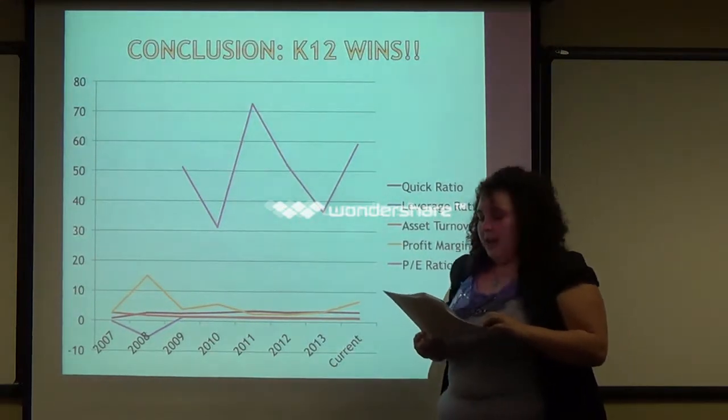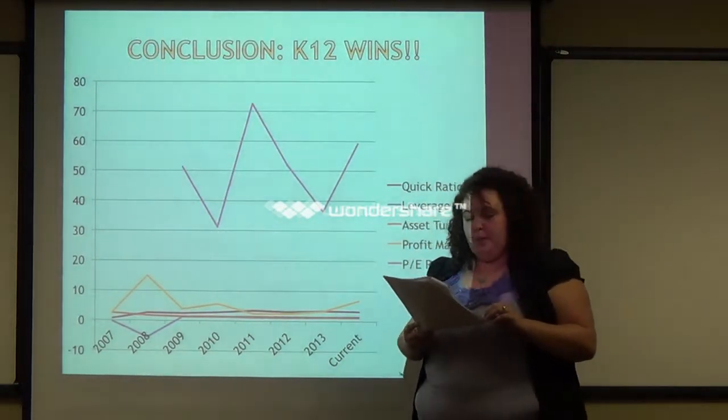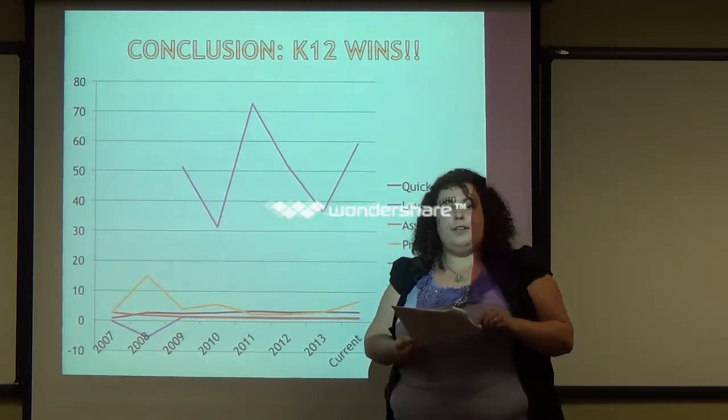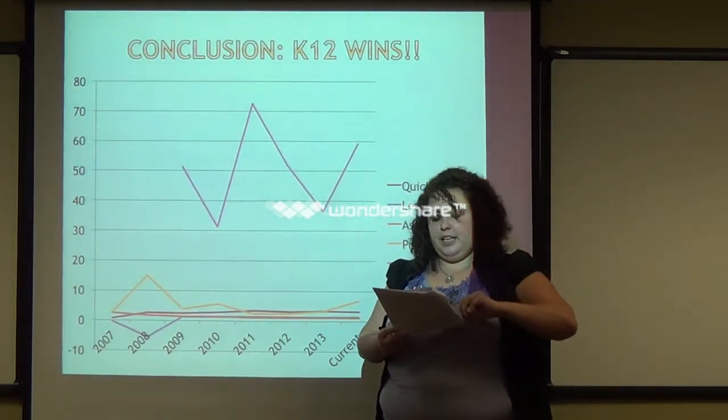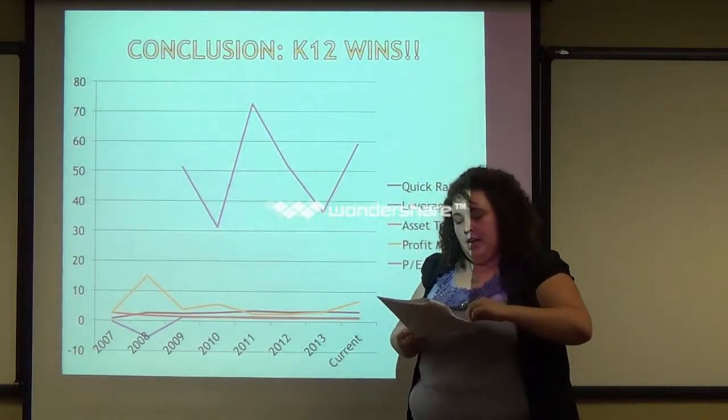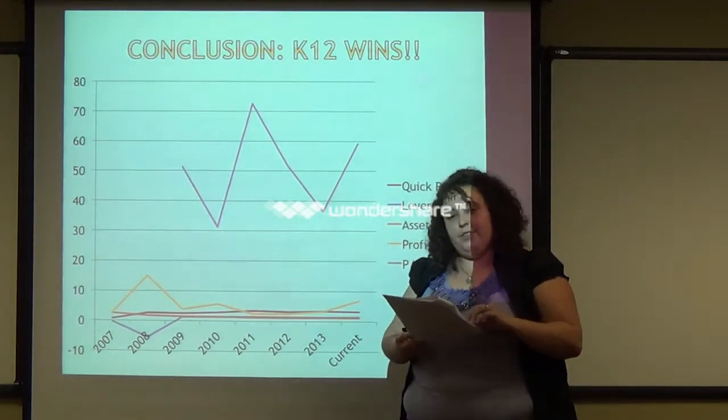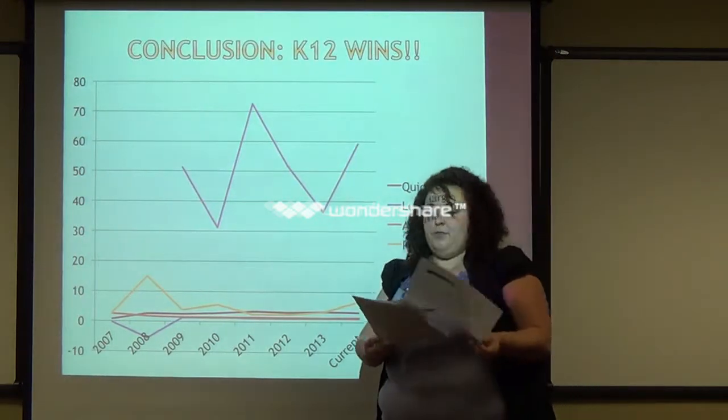They are also in the top 3 for the most profitable company who uses their assets efficiently. With this evidence, I believe K-12 is in a good place to keep profiting and improving. K-12 also has the weighted average cost of capital with a 7.2%.